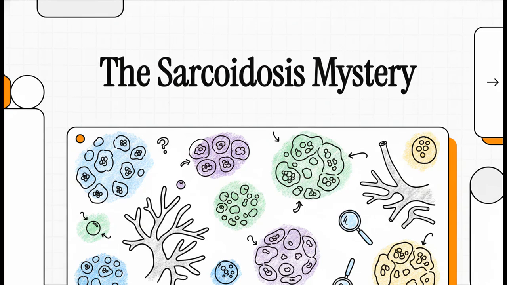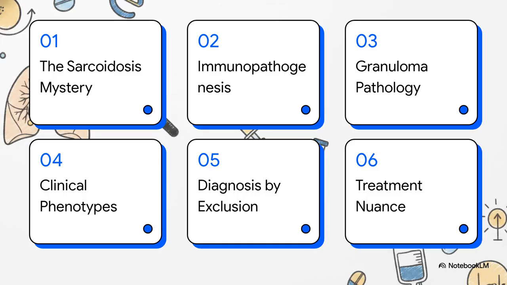Welcome to The Explainer. Today, we're diving headfirst into a truly fascinating, highly complex medical mystery, sarcoidosis. We've got a fantastic micro to macro journey ahead of us. We'll be looking at the core mystery of sarcoidosis, the cellular immunopathogenesis, granuloma pathology, clinical phenotypes, diagnosis by exclusion, and finally the nuances of treatment.